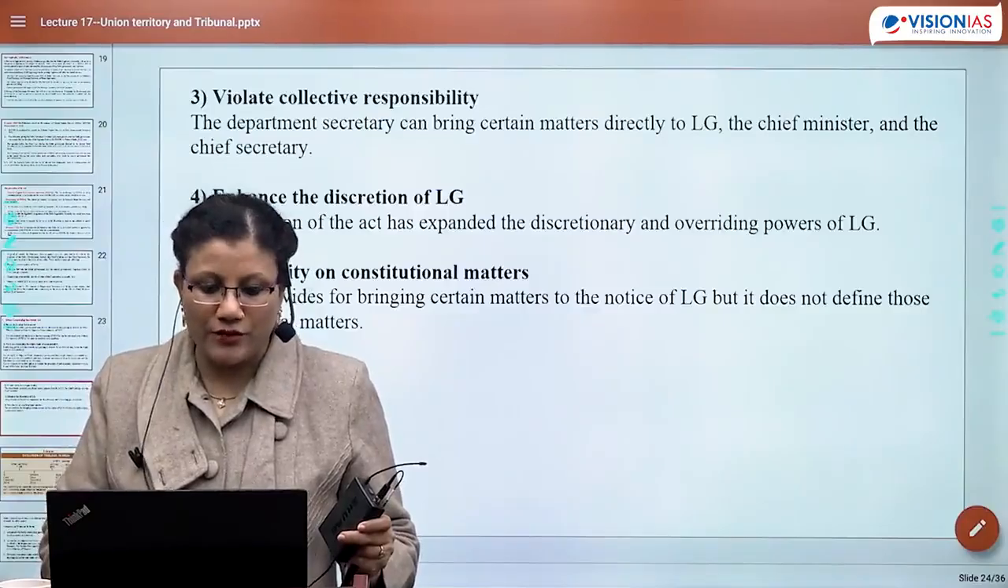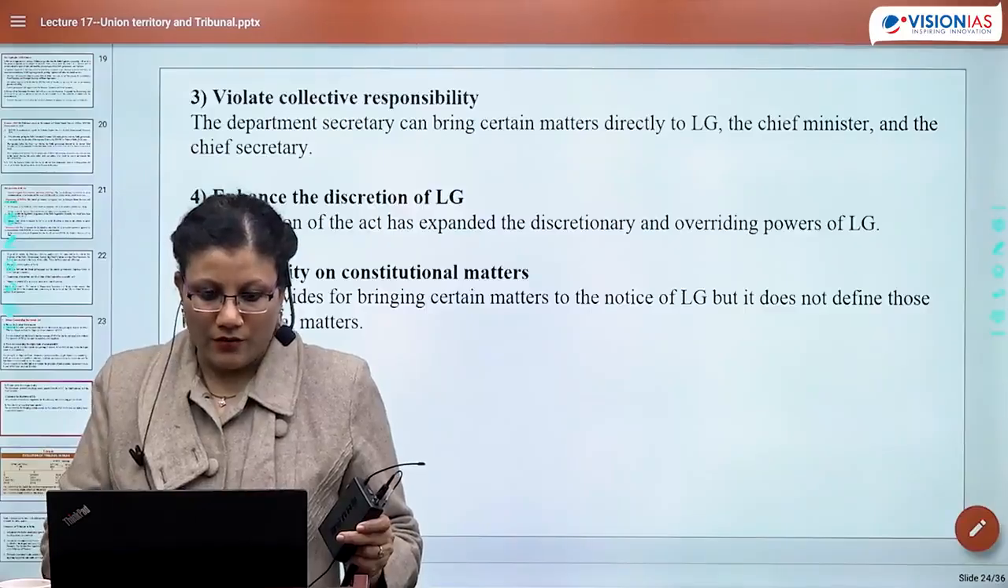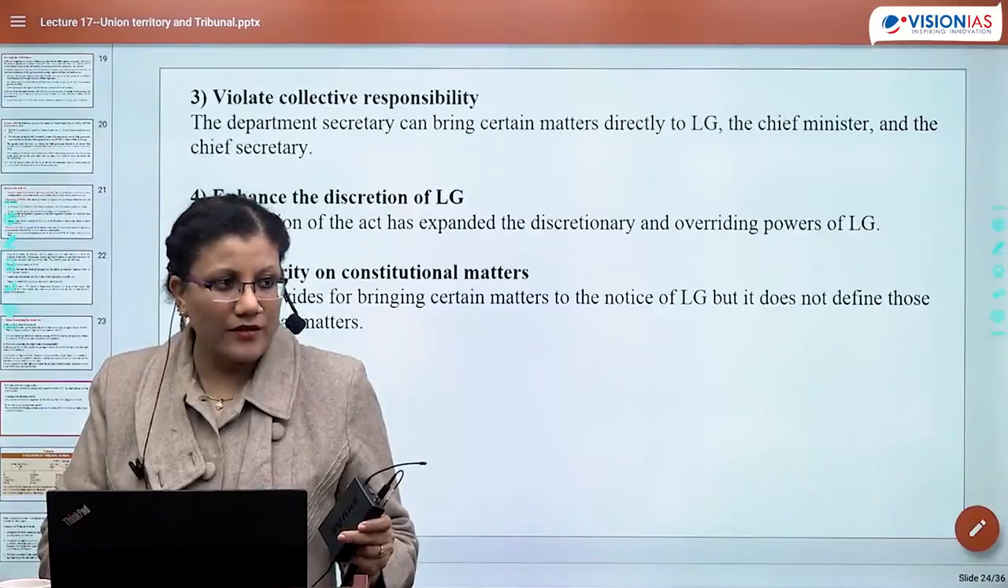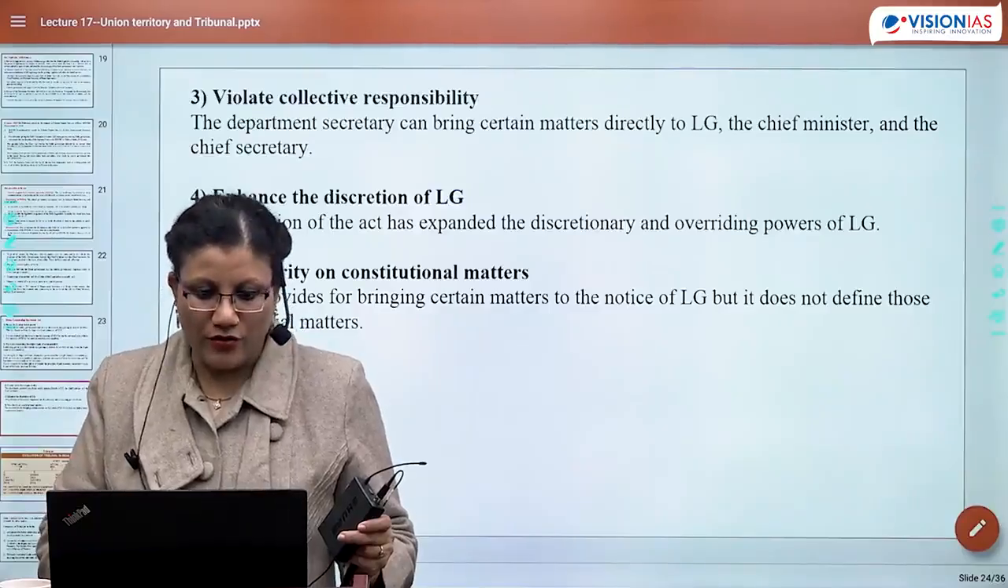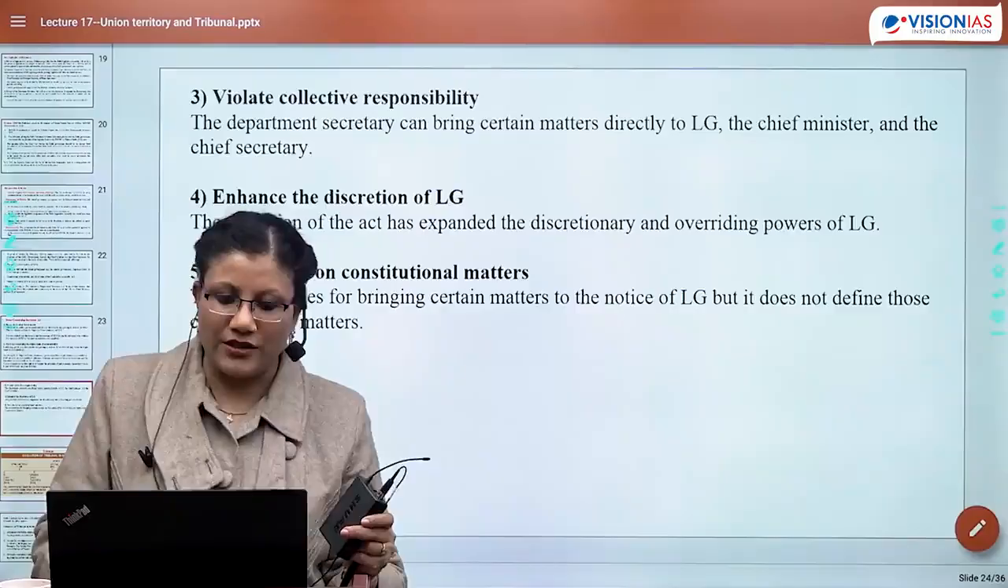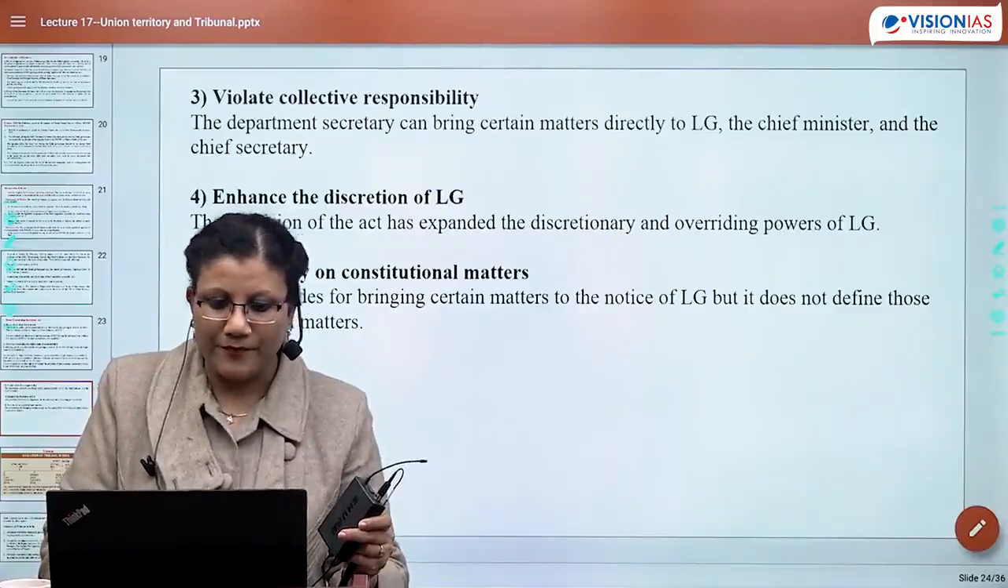Okay, what question did I ask? What was the question I was asking? Where does the High Court jurisdiction lie for Lakshadweep? So what is the correct answer? As far as Lakshadweep is concerned, the High Court jurisdiction is that of Kerala. Okay? Okay.